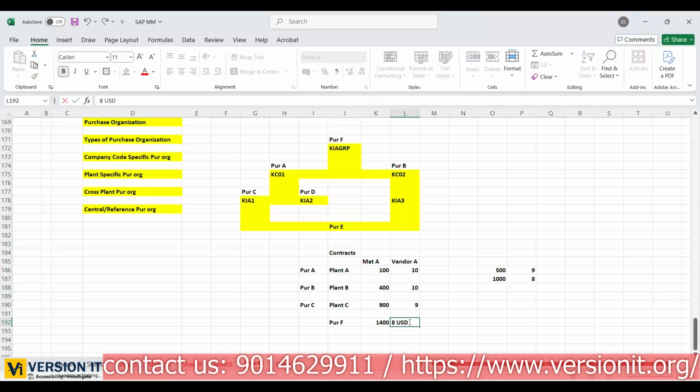Now we have a direct contract or agreement with the vendor that we purchase 1400. So that vendor is selling the material at the best price, which is $8. The same price will be applicable for the local plants. Why does it apply? Because the central department is referring to the local departments, right? That is the reason it is applicable. Now in this 1400 quantity, 100 will be delivered to plant A, 400 will be delivered to plant B, and 900 delivered to plant C.